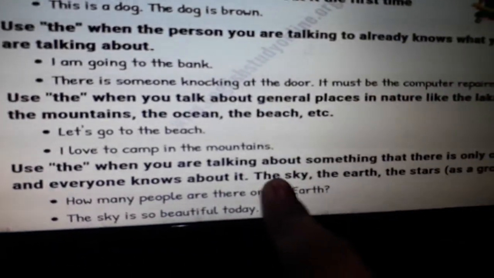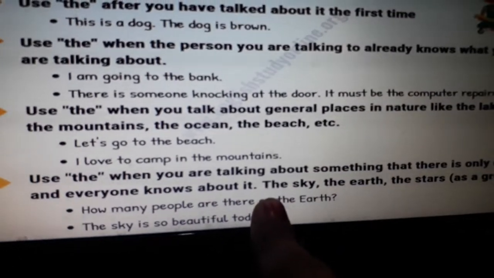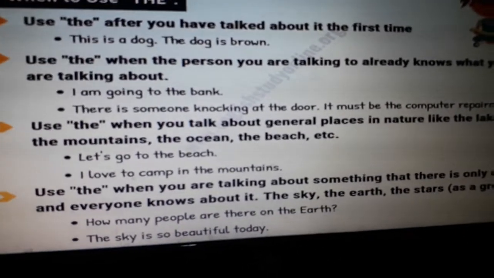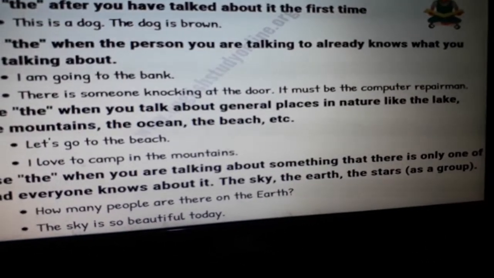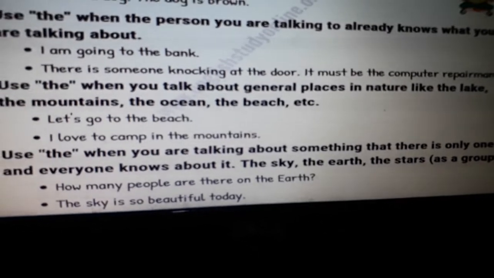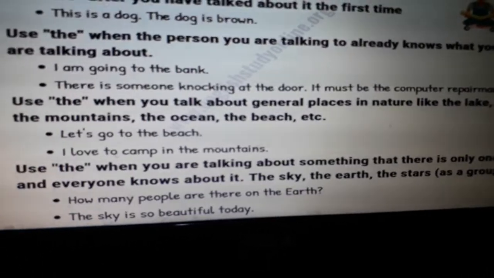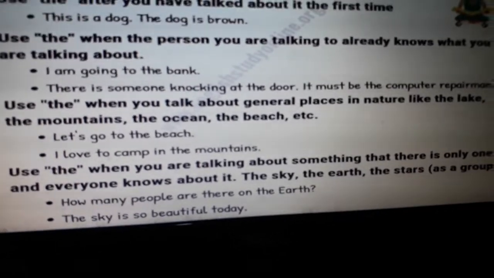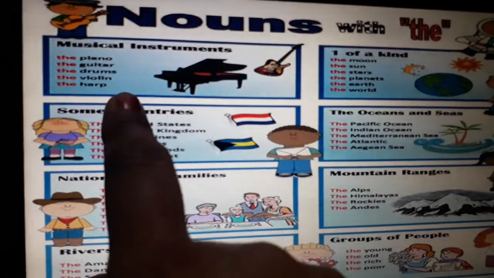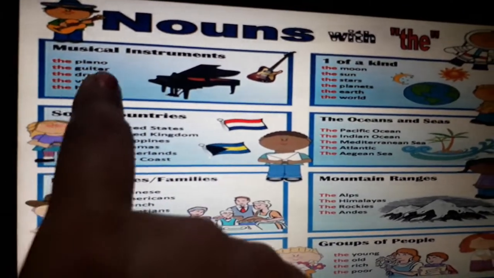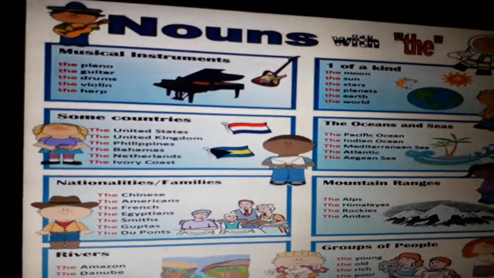Use the when you are talking about something that there is only one of and everyone knows about it. One of its kind, unique, like the sky, the earth, the globe, the stars as a group. Okay, how many people are there on the earth? The sky is so beautiful today, means this is only one of its kind. We use the before musical instruments like the piano, the guitar, the drums, the violin, the harp.